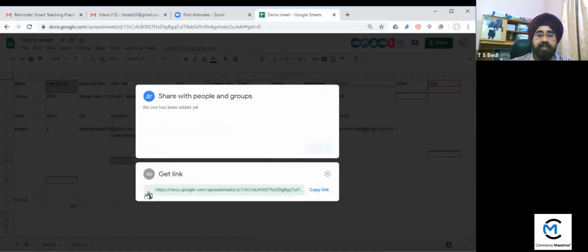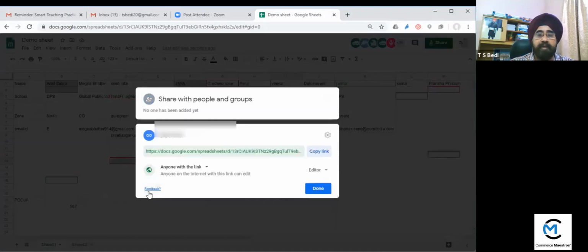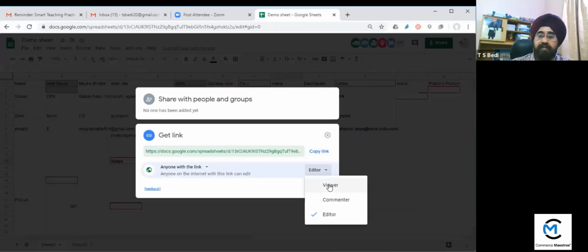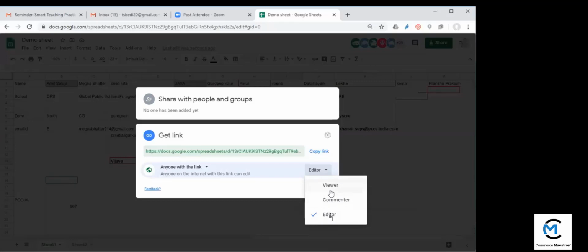If I click on change, तो change में क्या हो गया? Yes, now change में आ गया anyone with the link, be editor. Means anyone with the link can see it. अच्छा, तो सर ये जो लिंक आपने पहले भेजी थी ये वही लिंक काम करेगी कि दूसरी लिंक काम करेगी? वही वाला लिंक है सर, same. But I allowed it now. I allowed them to edit, editor, commenter, or viewer. ओके, these are the options here.